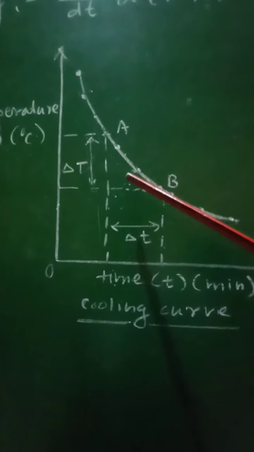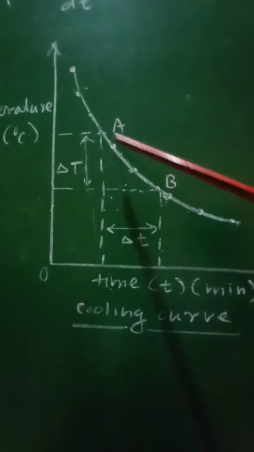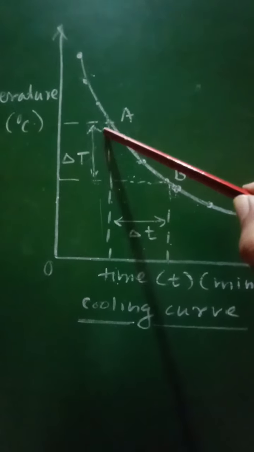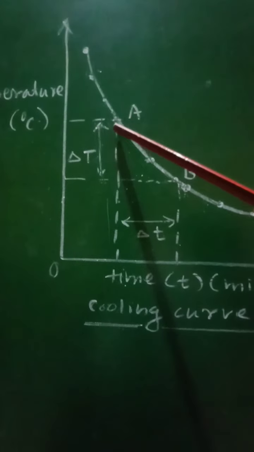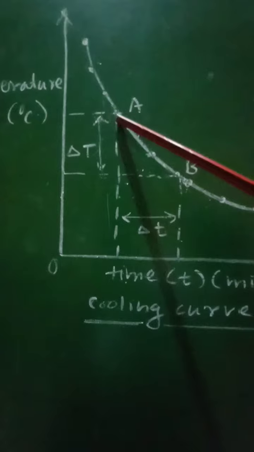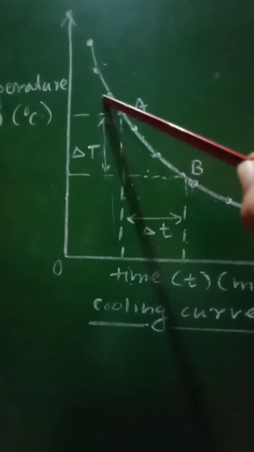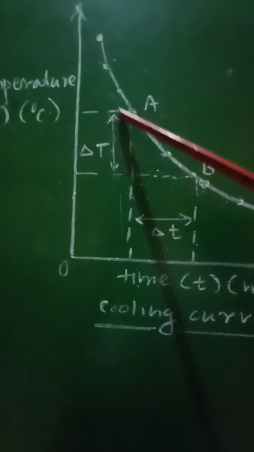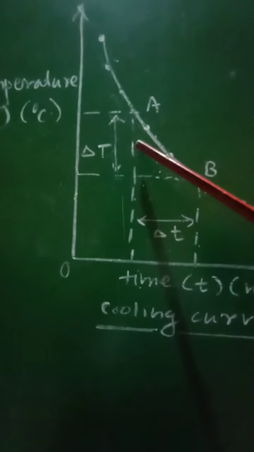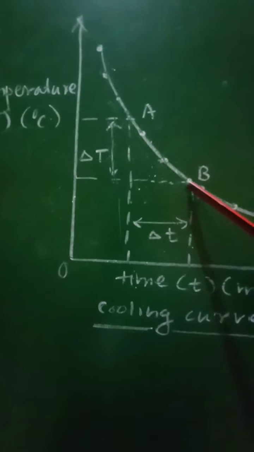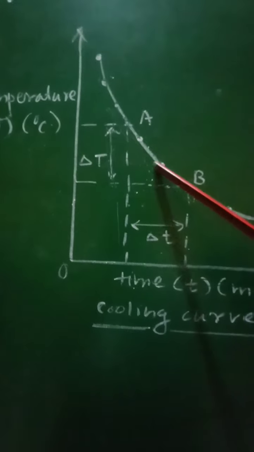Now in order to find the rate of cooling, that is dT by dt, let us consider some points. We can select some points along this curve, like A and B. If you consider point A, then a tangent will be drawn at this point A, as it is a curve and to find its slope we have to draw a tangent. Suppose AB is the tangent.